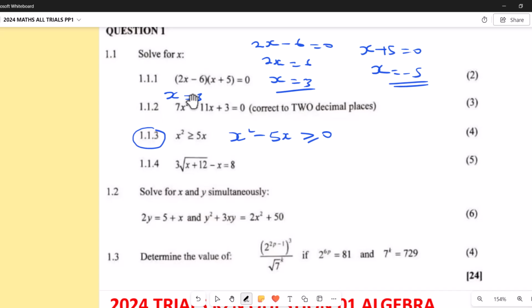So to get my critical values here, I'm going to do what? I'm going to factorize. x is a common factor. Left with x minus 5 equals 0. So what are the critical values here? We have x equals 0 and x equals 5. So when we draw our number line again, now because x squared has got a positive coefficient, it means the shape would be like this.